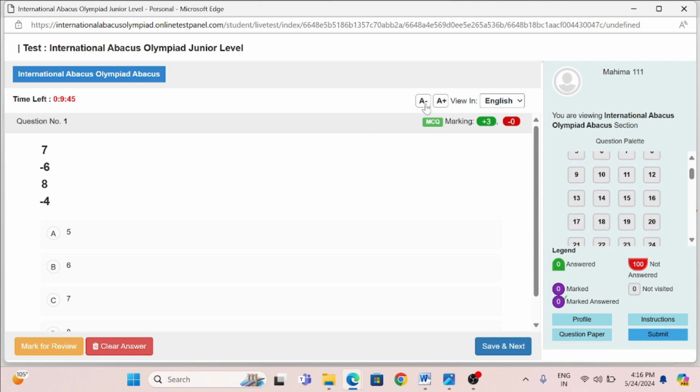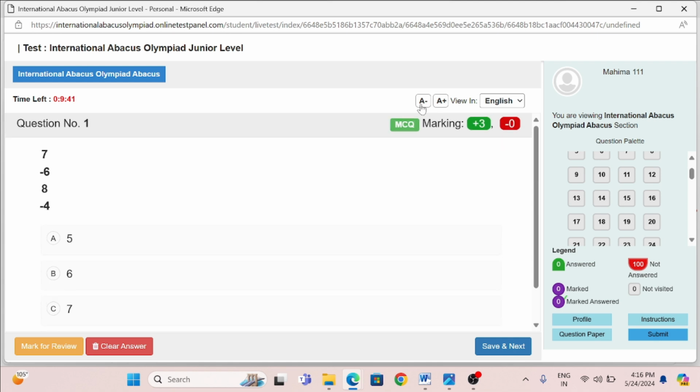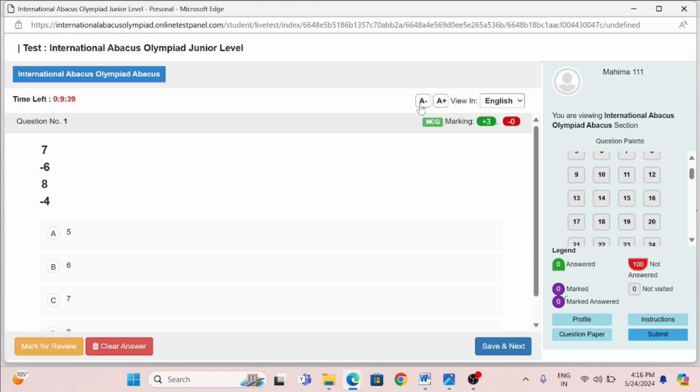You can zoom in on the portal if you are not able to see it, or you can zoom out, or minimize and maximize according to your wish. If you want to go to some of the questions, like say you are in level 5 or 6 and you want to perform multiple choice questions first, then you can attempt from that particular point.